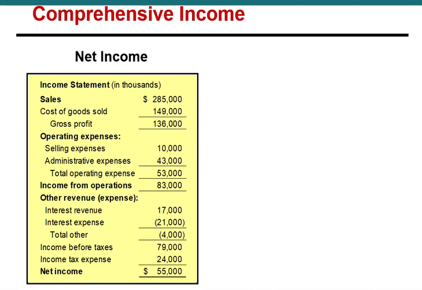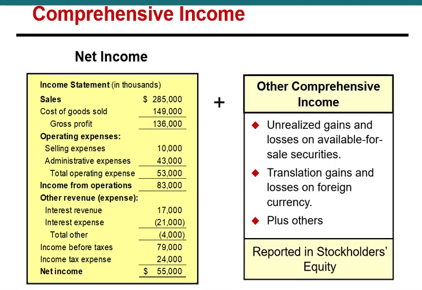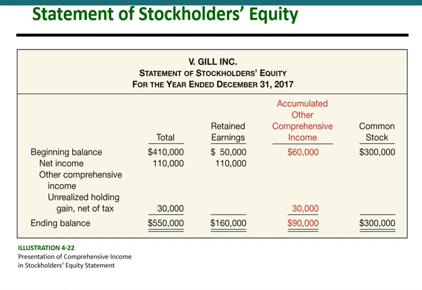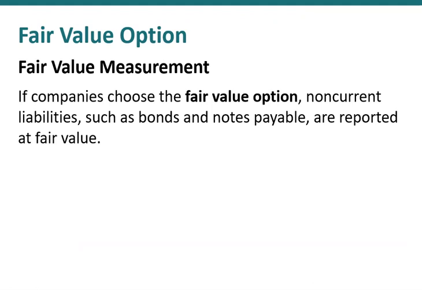But those securities that we've classified as available for sale, we will instead report those unrealized gains and losses directly in stockholders' equity. And so it becomes part of our other comprehensive income. If we were to look at our statement of stockholders' equity, we would have common stock, perhaps retained earnings, as well as accumulated other comprehensive income. To break that down a little bit further, this is how an extended or expanded statement of stockholders' equity would look.